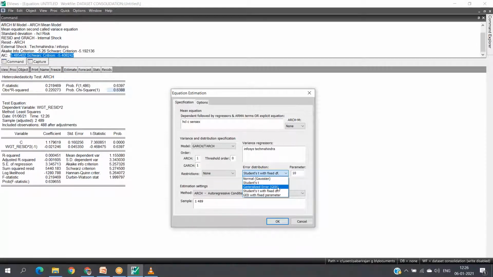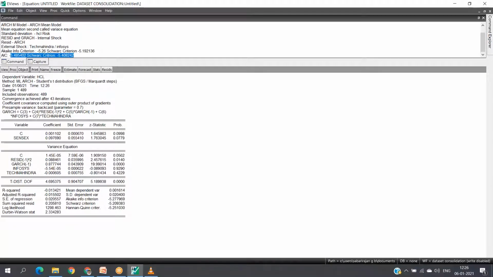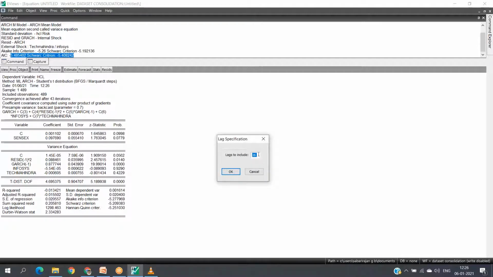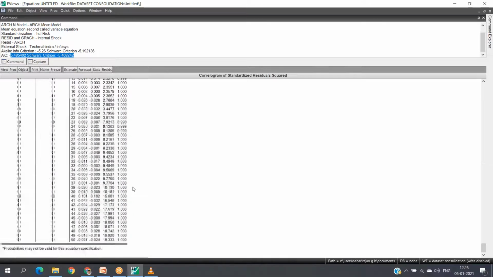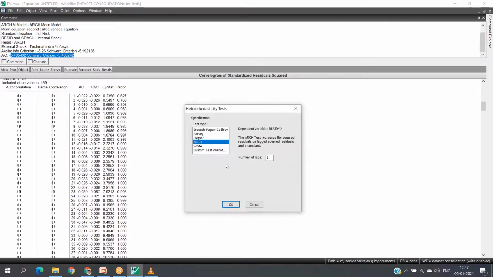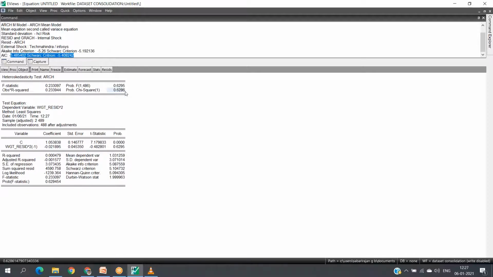Again, I am choosing another error distribution, from Student's t with fixed degrees of freedom to Student's t. Now I want to point out whether it is significant in terms of both aspects. Again, view the correlogram. This is trial and error. Instead of 36, this time I am giving 50. Even with 50, it is almost 100%. There is no serial correlation, and similarly there is no ARCH effect. It is 0.6286.